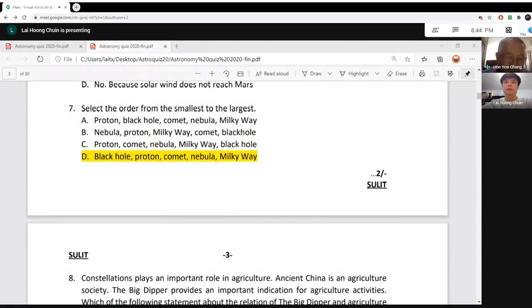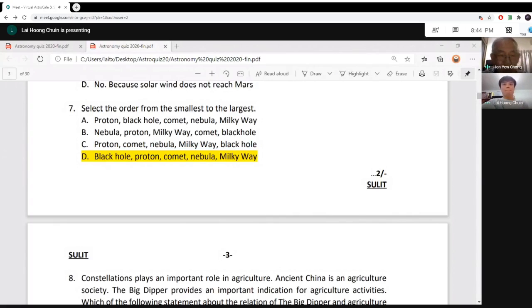So of course, the smallest would be a black hole, then a bit bigger is a proton, then the size of a solar system comet, then bigger than that a solar system nebula, and bigger than a nebula is the Milky Way. So actually, D is very logical. The others you see cannot be. For example, a black hole bigger than a proton cannot be. A cannot be. And a proton bigger than the nebula cannot be. And a comet, what they call a black hole is the biggest object in the universe, cannot.